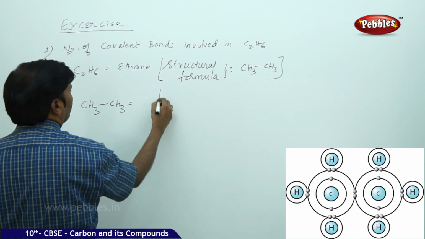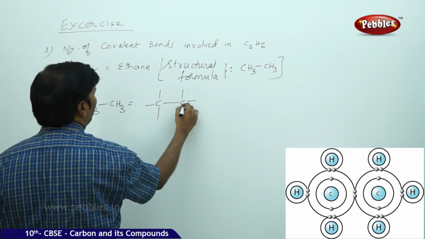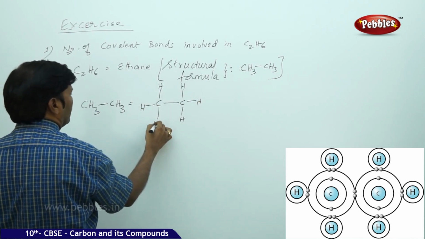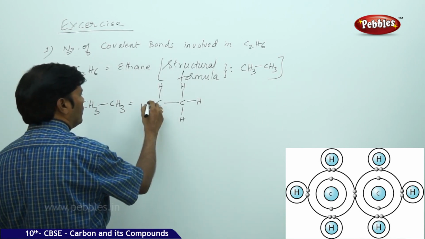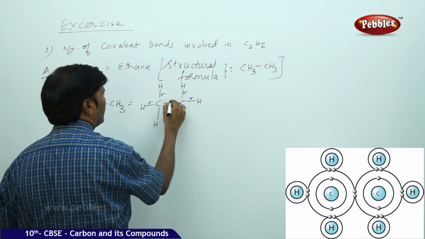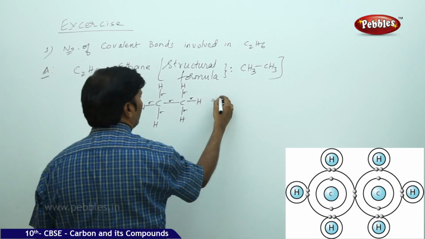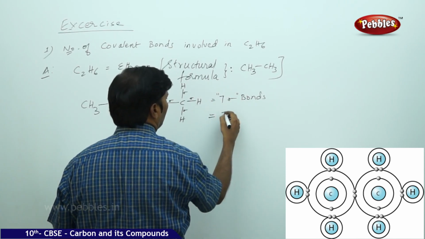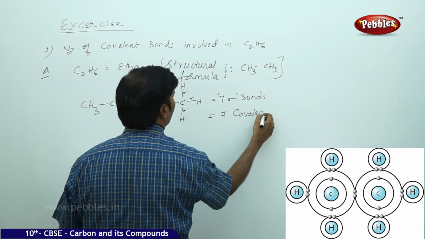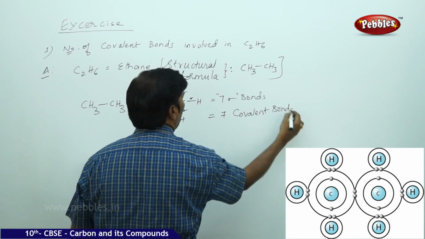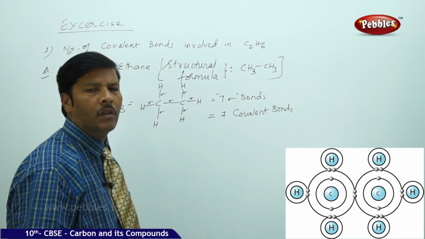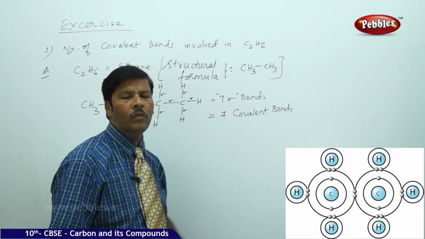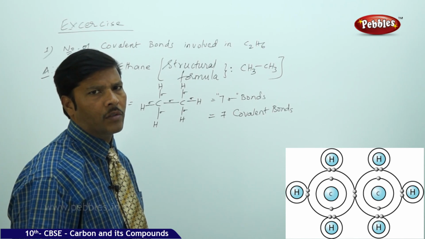We can write it as carbon single bond carbon, with 3 single bonds to hydrogen on each carbon. You can count the number of sigma bonds: in total you have 7 sigma bonds, which means also 7 covalent bonds. Because of equal sharing of electrons a sigma bond is formed, and a sigma bond is nothing but a covalent bond. Because we got 7 sigma bonds, we have 7 covalent bonds. So that is the first question.